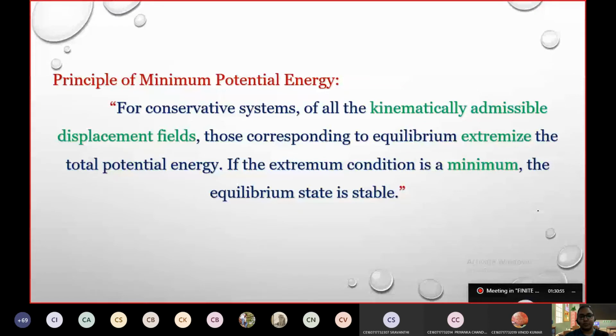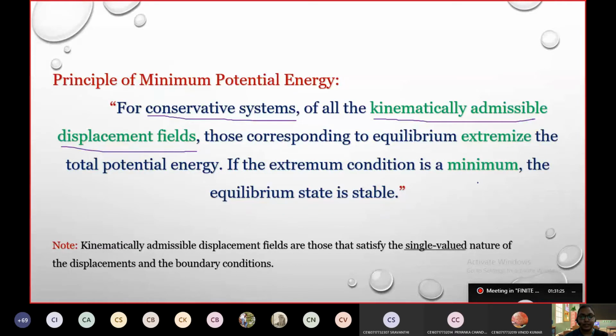When it is about the minimum potential energy principle, for any conservative system, this is applicable for kinematically admissible displacement fields only. Now, what does kinematically admissible indicate? The displacement fields are those that satisfy the single valued nature of displacements and the boundary conditions.